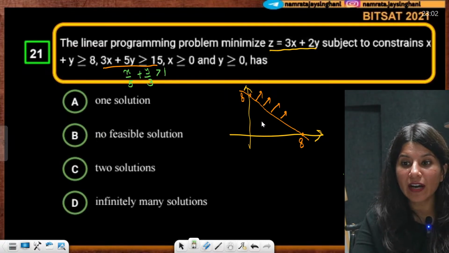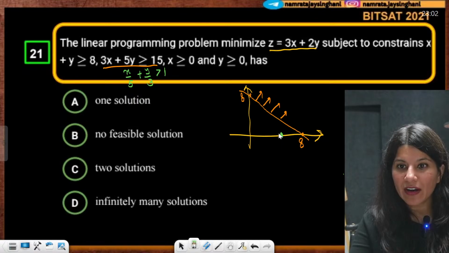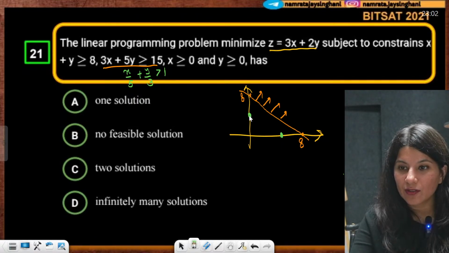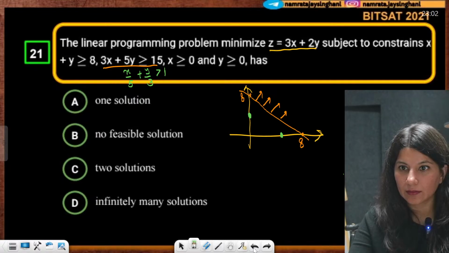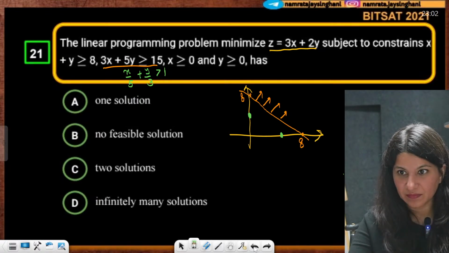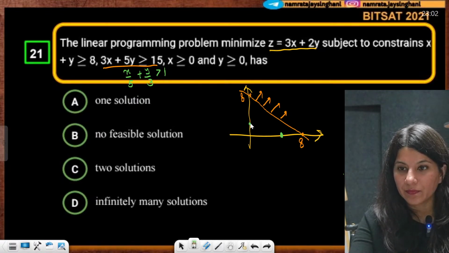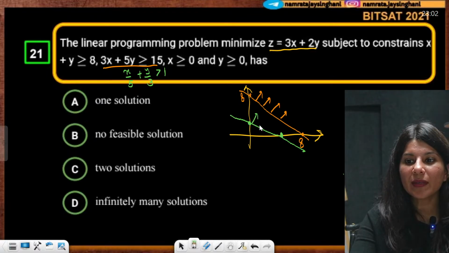So this is your line. Greater means again this area.